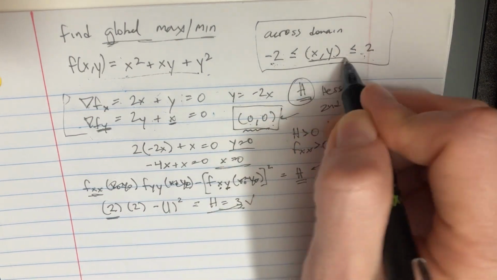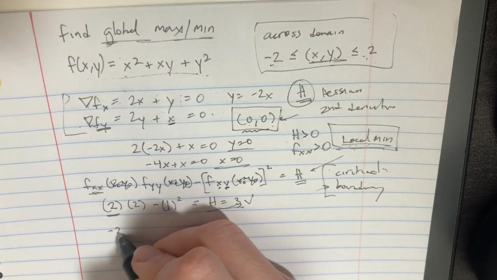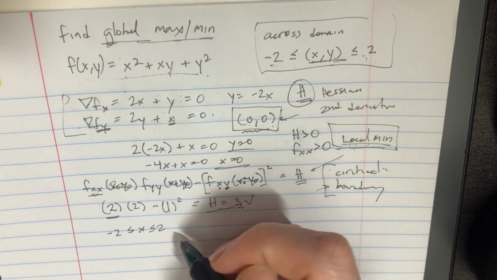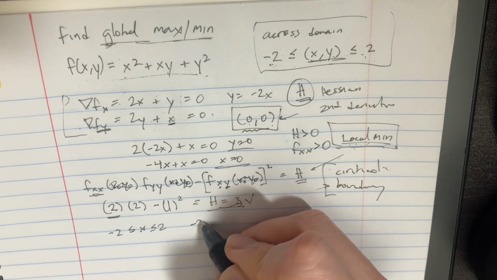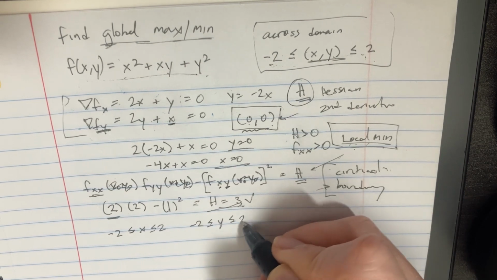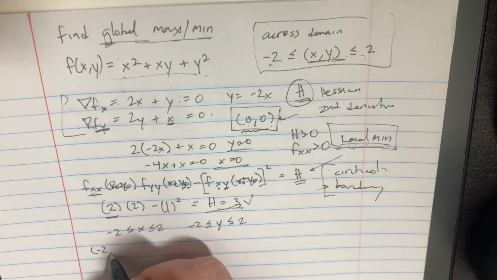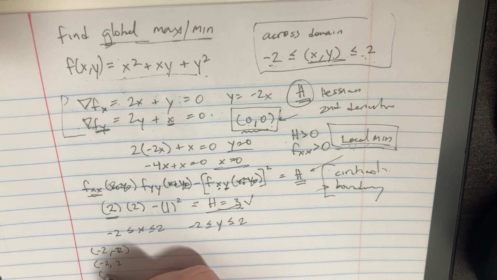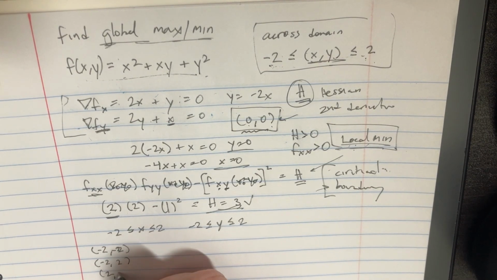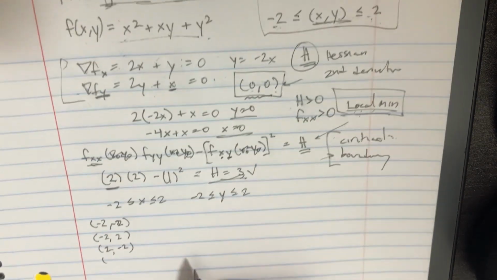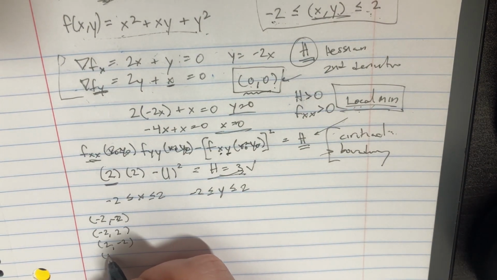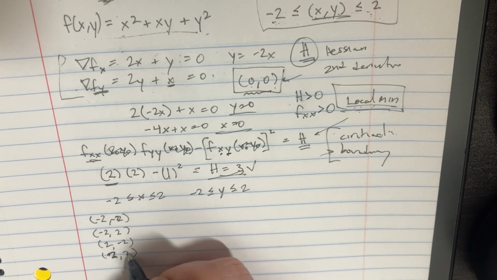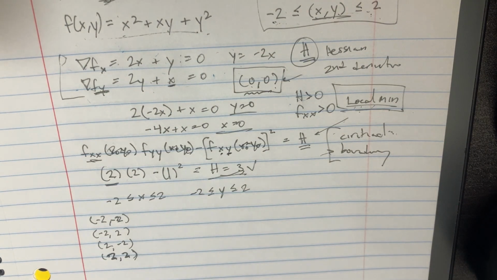Because we have this notation saying x is between negative 2 and 2, and the same thing for y, we can create the set of points: negative 2, negative 2; negative 2, 2; 2, negative 2; and 2, 2. So you'd have a couple of different points there.